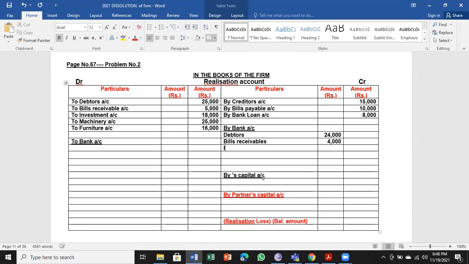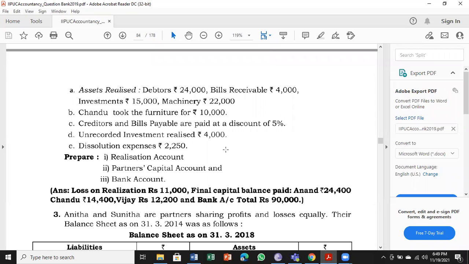So investments 15,000, machinery realized 22,000. Don't hurry up for balancing the totals or whatever. Let us try to complete the information and transfer the entries to various accounts, especially realization account.